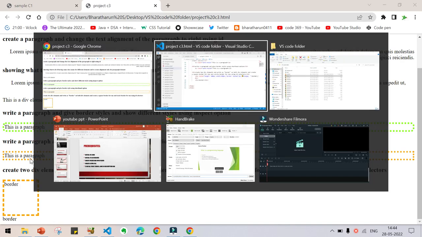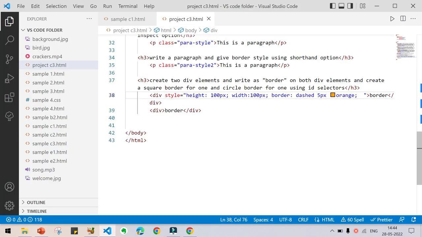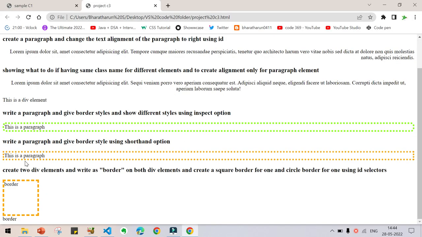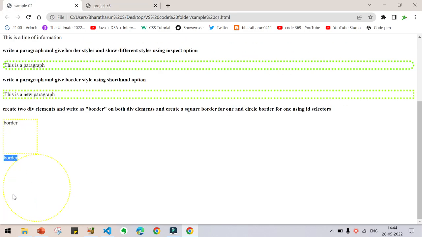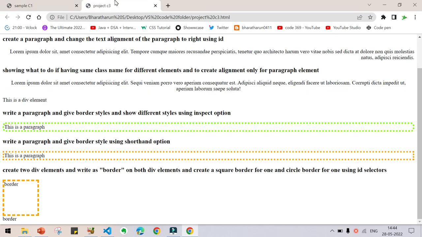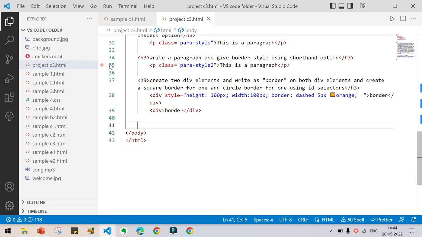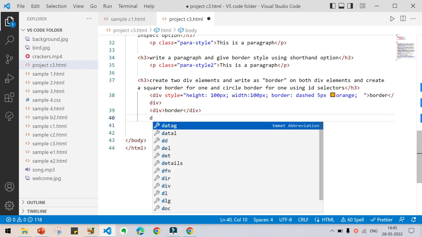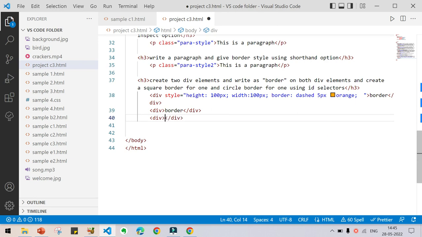Now let us do the same thing for this also. Now we just have to create a circle. How to do that? That's what we are going to see now. In order to create the circle, just do the same thing as you did for the square.